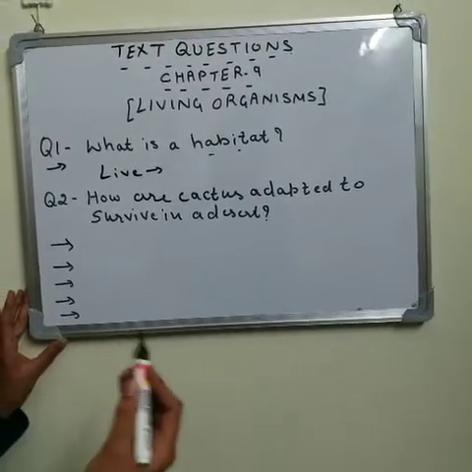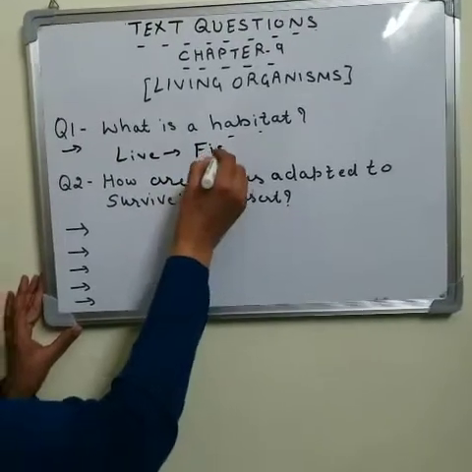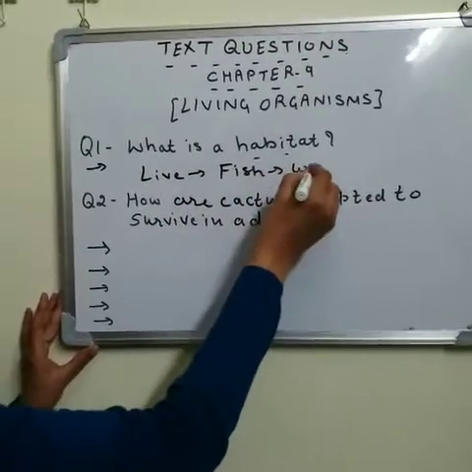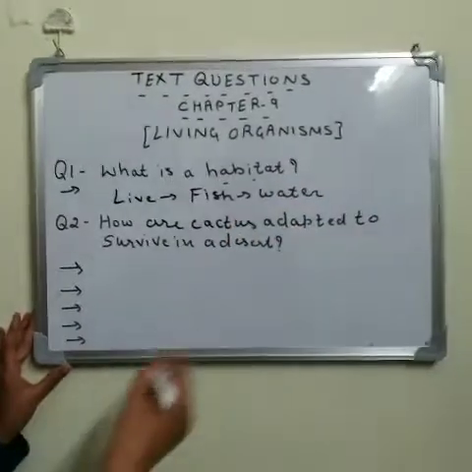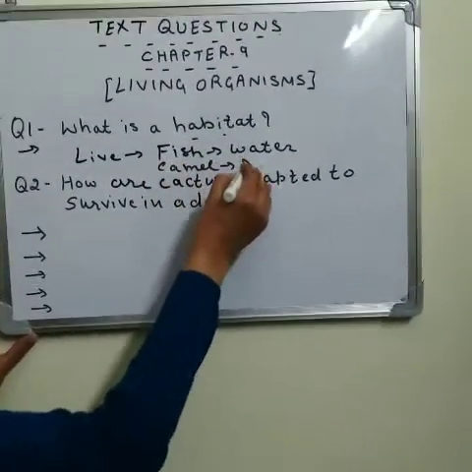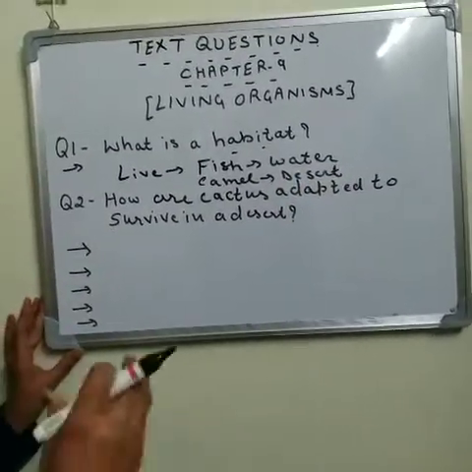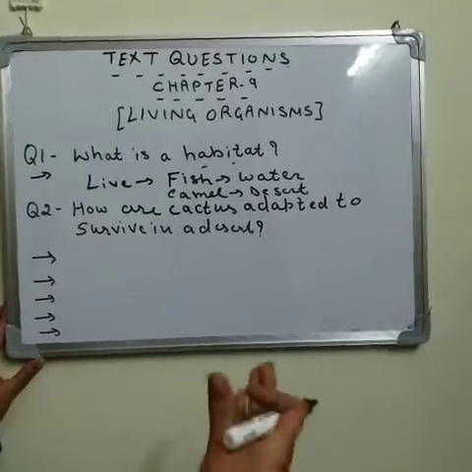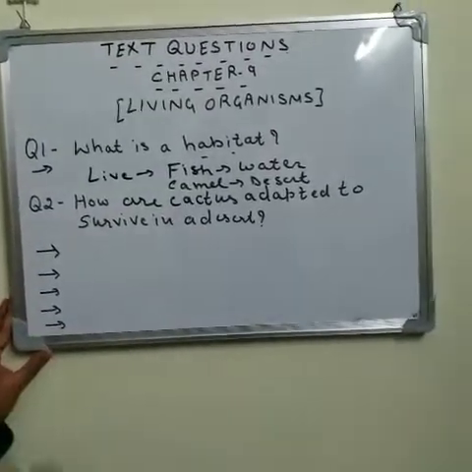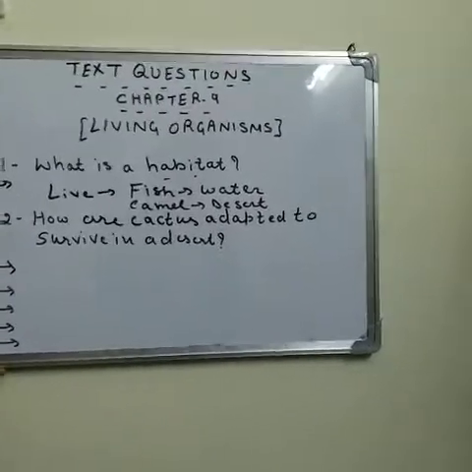For example, the habitat of a fish is water, or you can say the habitat of a camel is desert. So the place of a living being where they live and get all their basic facilities, that is their habitat.